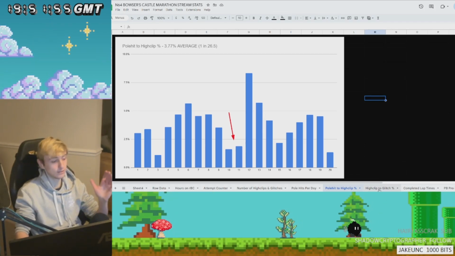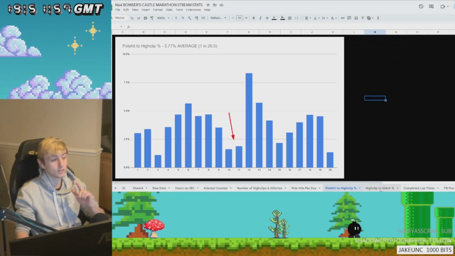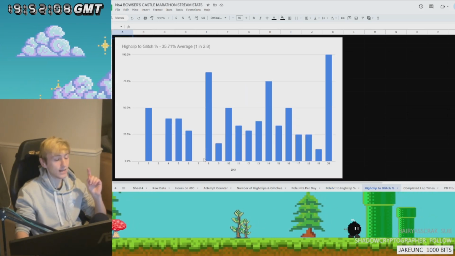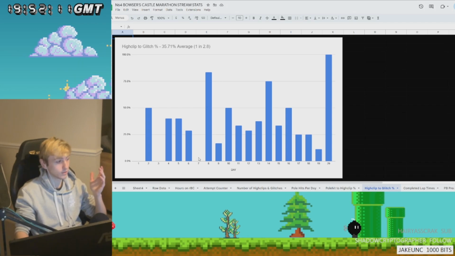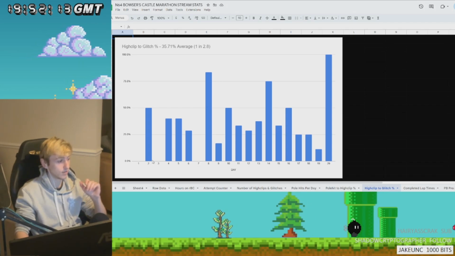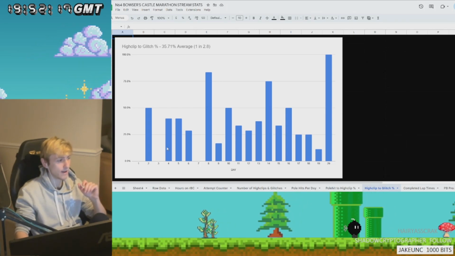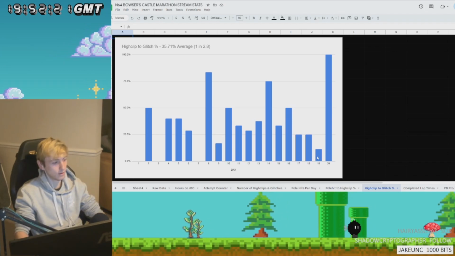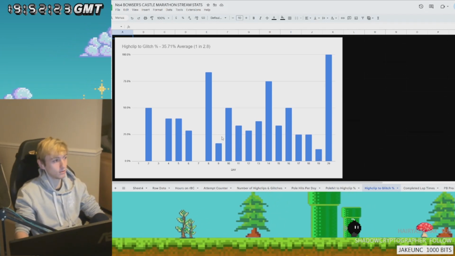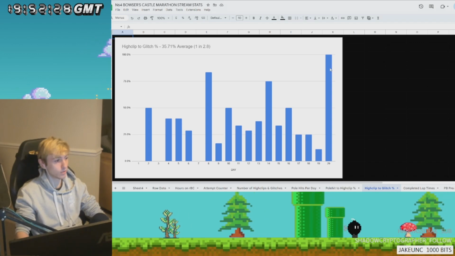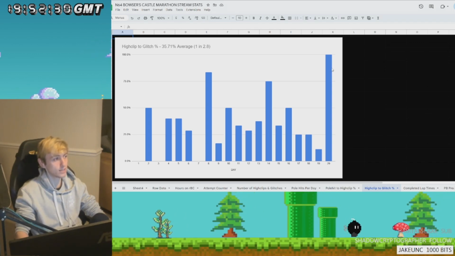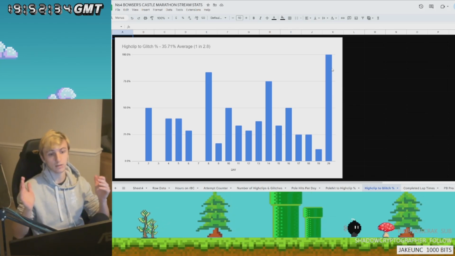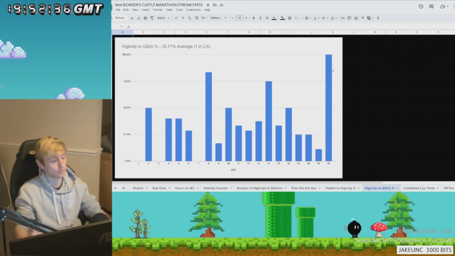Now moving on, similar data, high clip to glitch. So you can see some days where there's no data, I didn't get a single glitch, but I got high clips obviously. So it's 0. That's why it's 0. But every other day where there is a blue line means I got at least one glitch. Obviously, day 20, the final day, is the only day that had 100% of my high clips being glitches, i.e. I made the glitch on the first attempt.